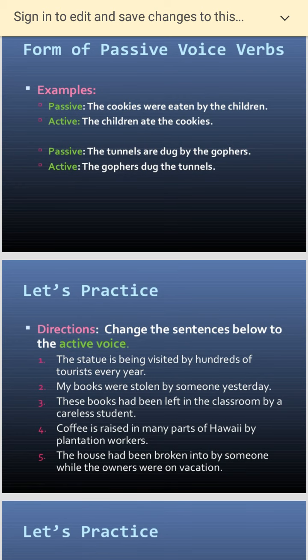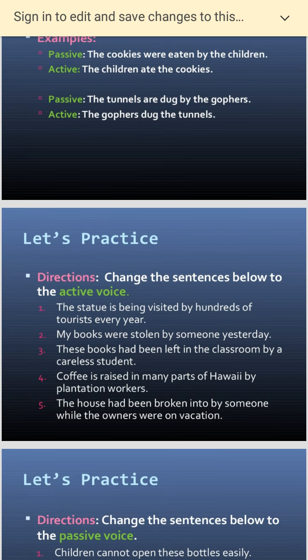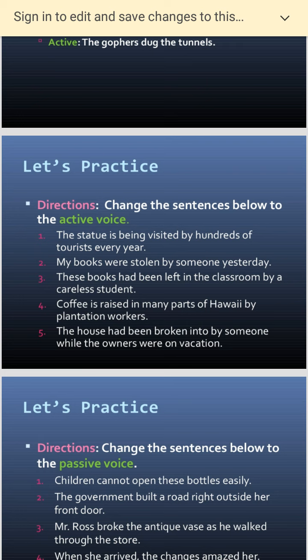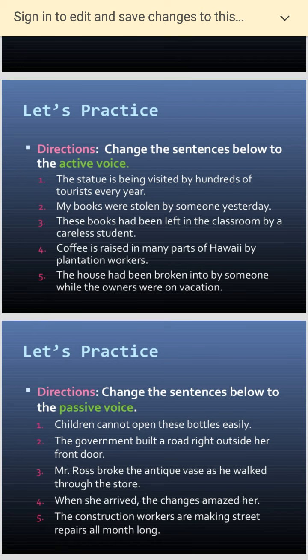Some practice. Change the sentences below to active voice, and I've given some words here. The statue is visited by hundreds of tourists. My books were stolen by someone yesterday. These books have been left in the classroom by a careless student. Coffee is raised in many parts of the country. The house has been broken into by someone while the owners were on vacation. Change the sentences below to passive voice.